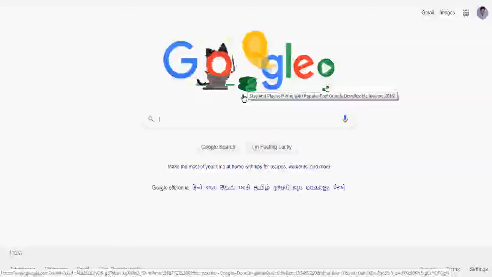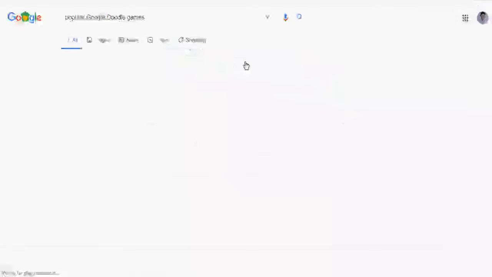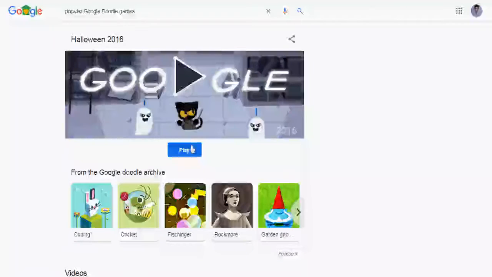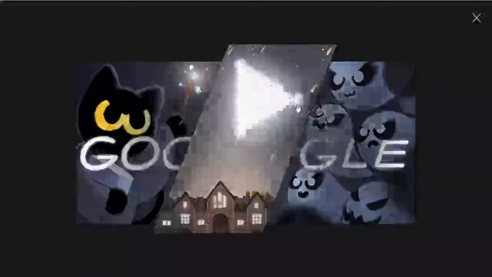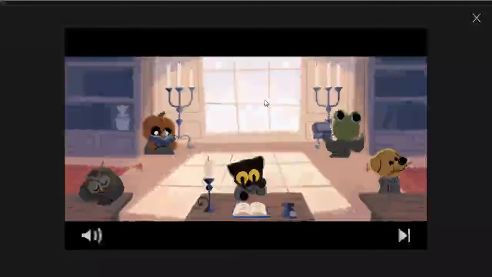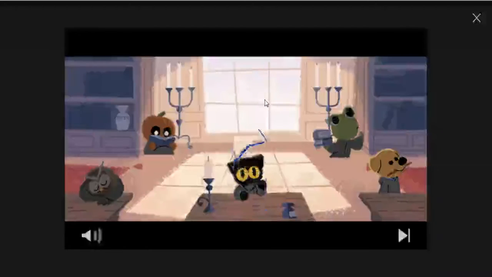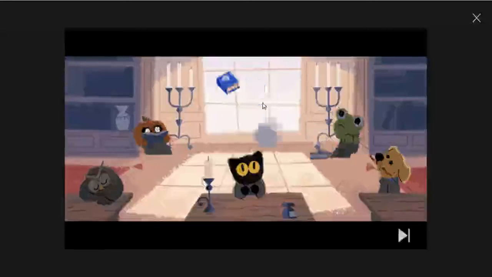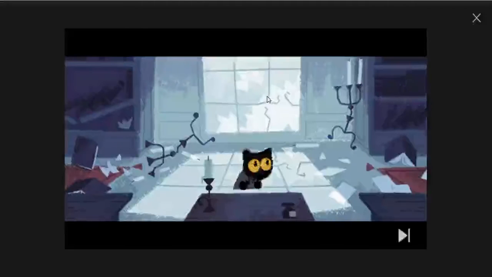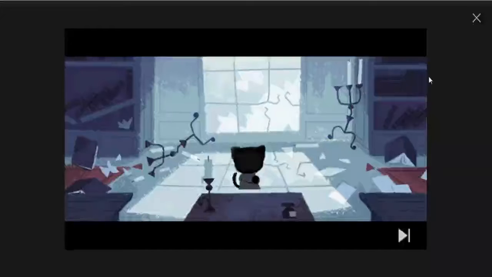So just click on this Google Doodle today, and there is one option, Halloween 2016, and a play button. Just click on this play button. You have seen there is another play button, Happy Halloween. This is the cat and ghost game. So just click on this play button. You have seen, this is the books and this is the ghost. There is some introduction now. You have seen. Know how to play.